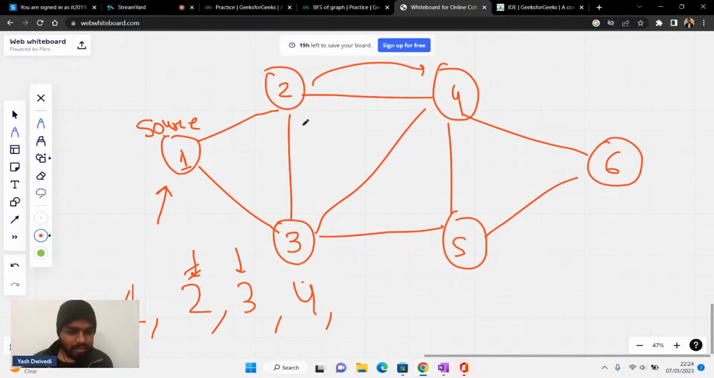From 3, you can visit 2, but 2 is already visited. From 3, you can visit 4, it is already visited. But from 3, you can visit 5. So 5 will be here. Okay, then 5 will come.